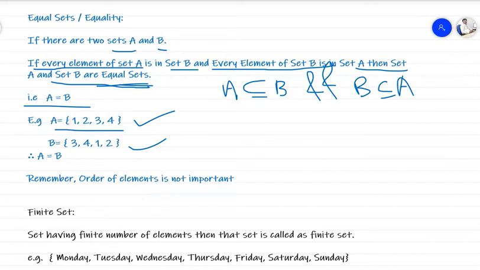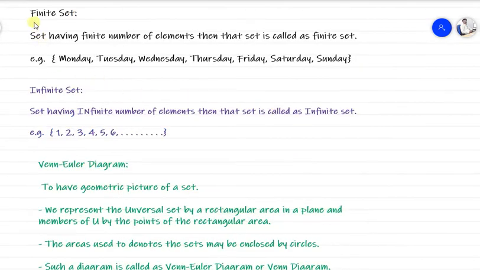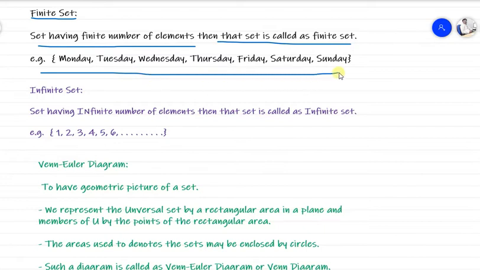Now we'll see the next point, that is the finite set. This is another type of set. A finite set means a set having a finite number of elements. For example, here we have the set of all weekdays. How many elements will be there? Total 7 elements, because the total number of days in a week is 7, that is a countable value, which means finite. That set is called a finite set.